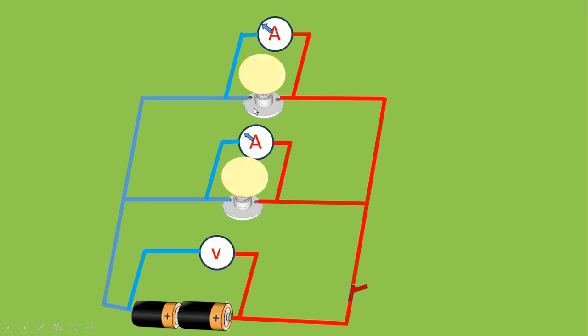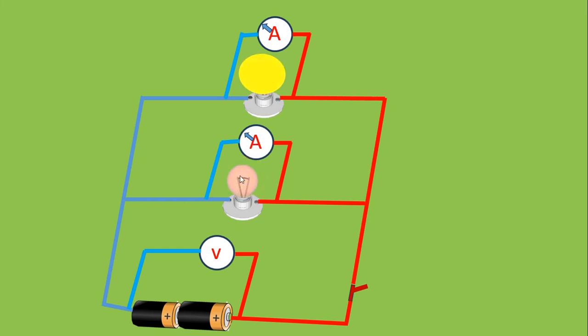Each bulb has got its own path. Therefore, if one bulb gets damaged or blows, as you can see, it does not affect the other one. This is the best way of connecting bulbs. This is known as parallel bulb connection, where each bulb has got its own electrical path. When one bulb goes off, it does not affect the other one.